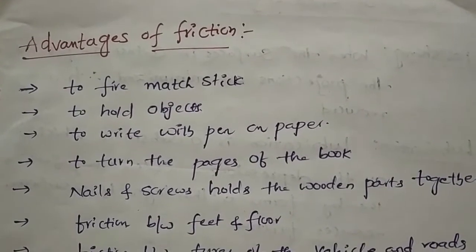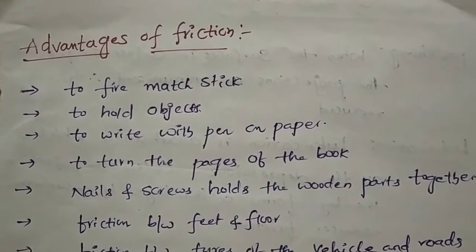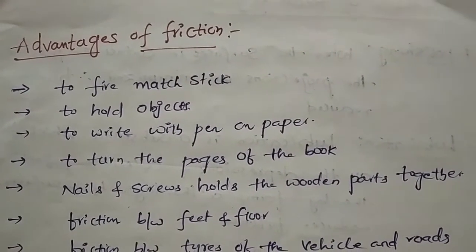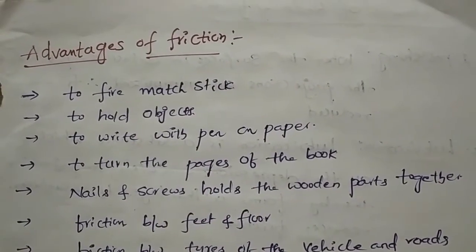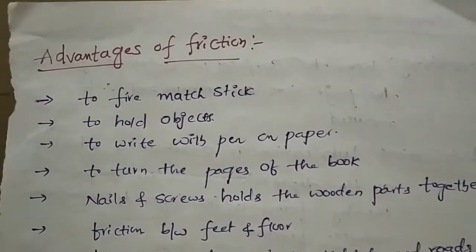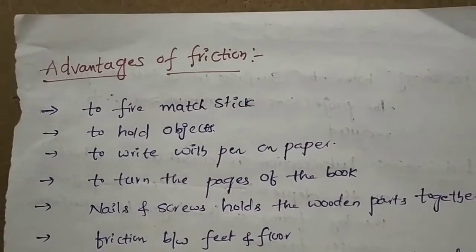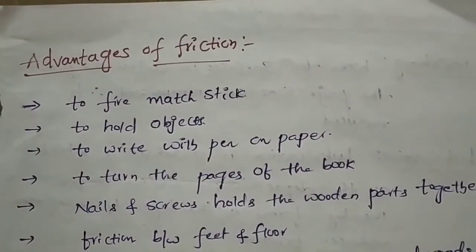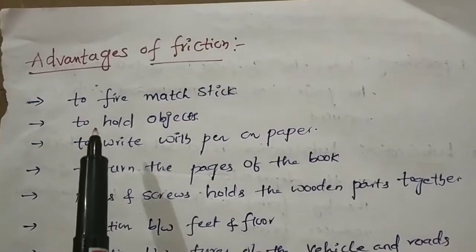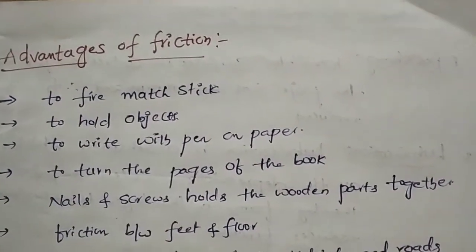In this class, we are going to discuss the advantages and disadvantages of friction and the different methods of reducing friction. First, where will friction be useful, or what are the advantages of friction? If friction is there, where is it advantageous? First, to light a matchstick, friction is required.